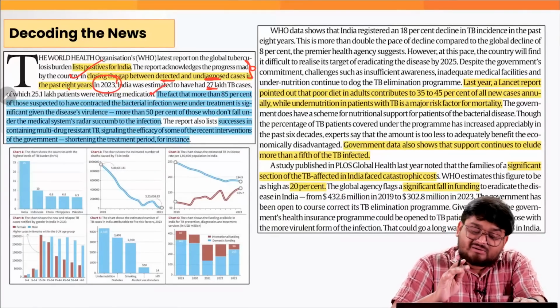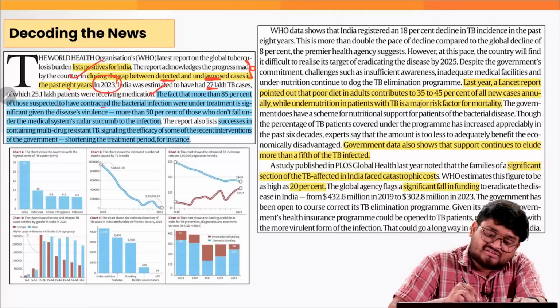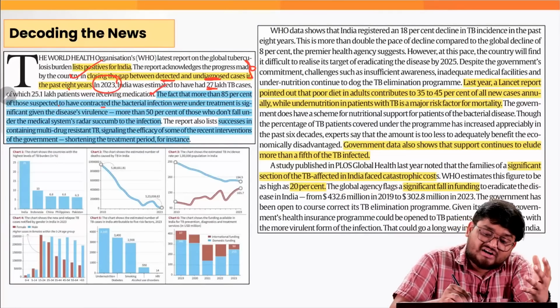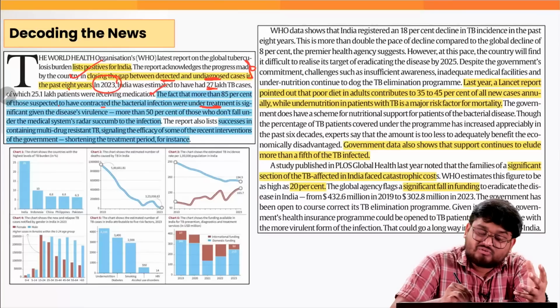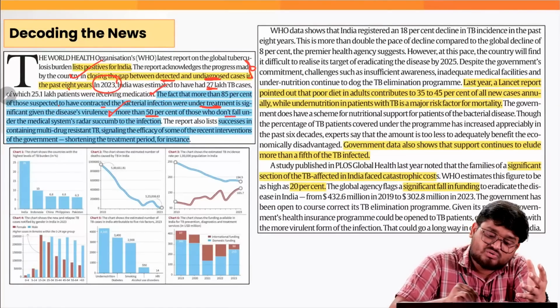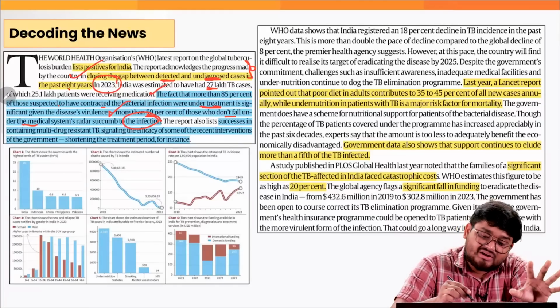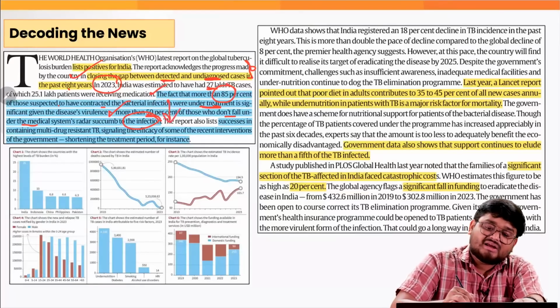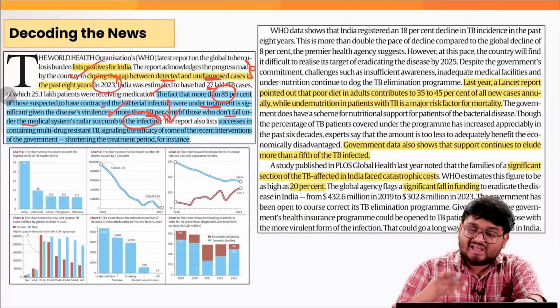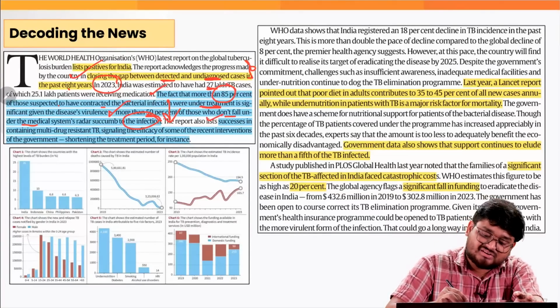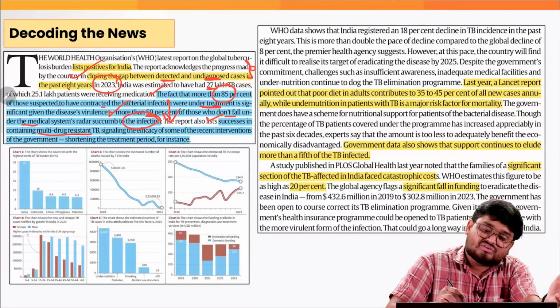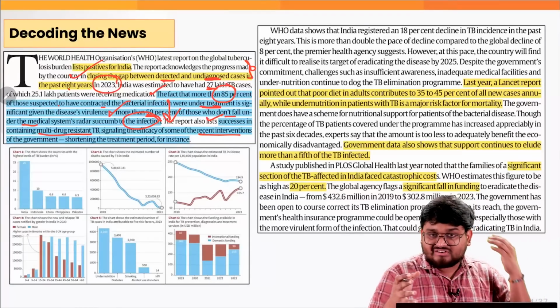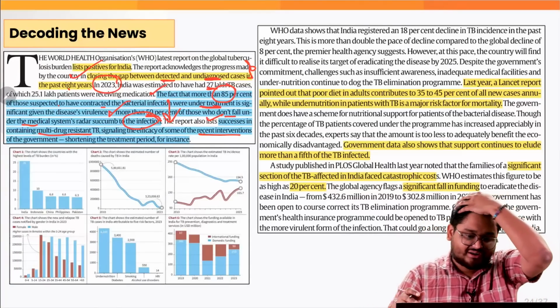And the fact that more than 85% of the suspected cases were under treatment as of now matters, because we have to understand that more than 50% of the cases who did not fall under the medical system succumb to the infection. Now if around 85% are already under treatment, the mortality probability is kind of less. And the article is telling that there have been many successes in containing multi-drug resistant TB in the country, and also in the various kinds of TB interventions by the Government of India, right?